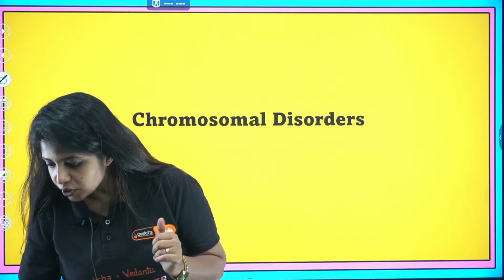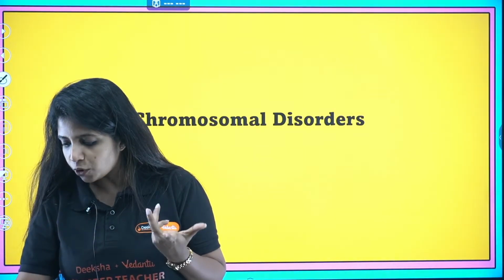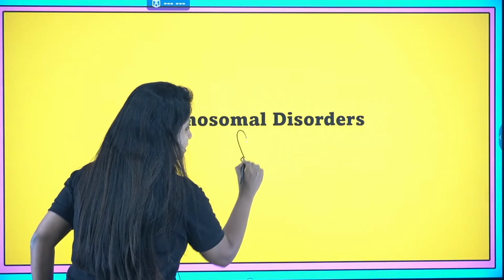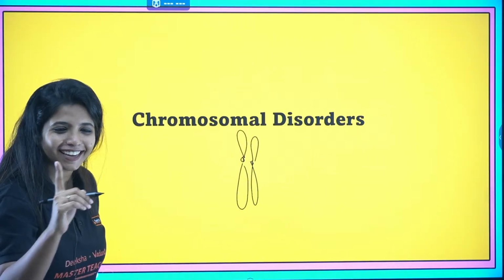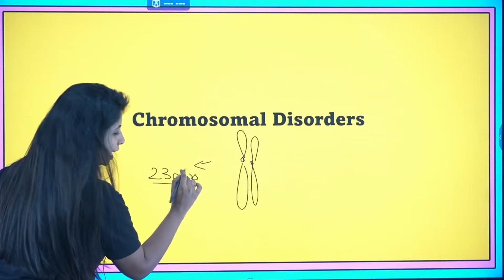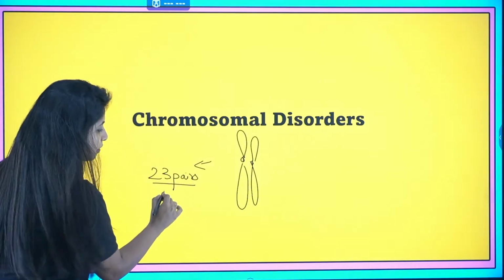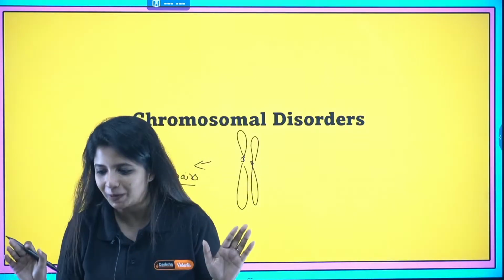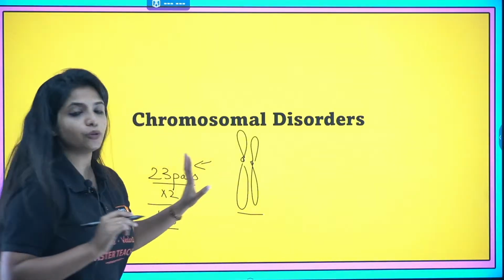When there is a loss or gain in chromosome number, that's when we say there's a chromosomal disorder, or chromosomal abnormality. Listen carefully. All of us have pairs of chromosomes. Is it only one pair? No. We have 23 pairs of chromosomes in our body, and a pair is made up of 2 chromosomes. So the total number of chromosomes is 23 into 2, that is 46. They say that I cannot be a lonely bird, I will only be together. This is how we usually have things.